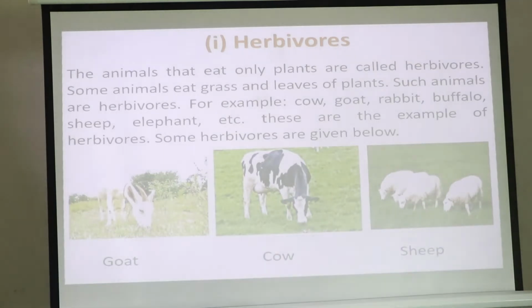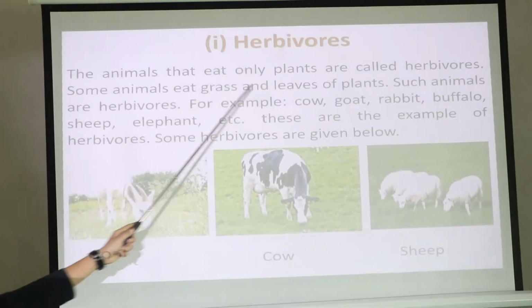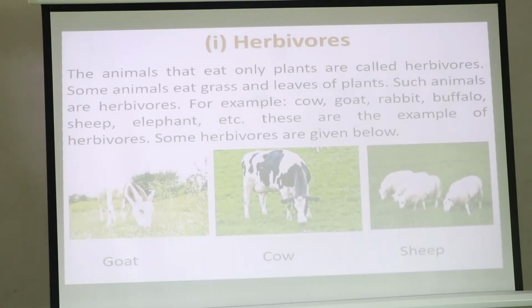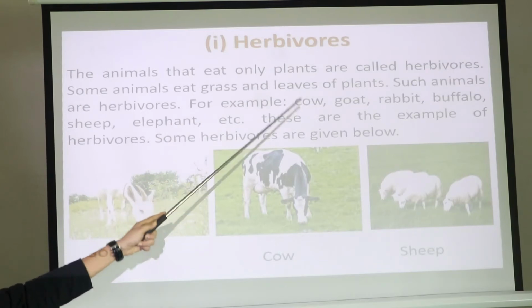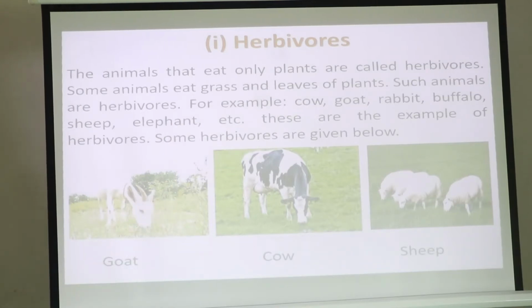In the first place it is herbivorous. Now the first topic is herbivorous. Do you know what we mean by herbivorous? The animals that eat only plants are called herbivorous. Some animals eat grass and the green leaves of plants. Such animals are known as herbivorous.